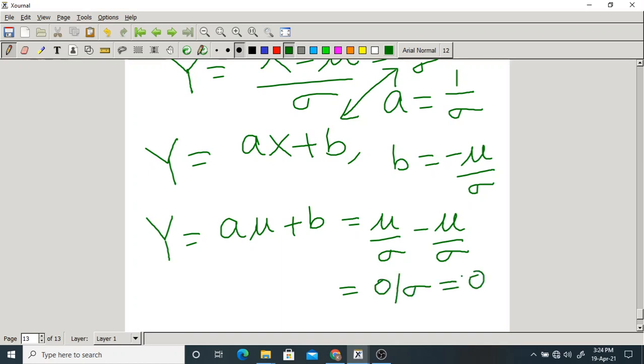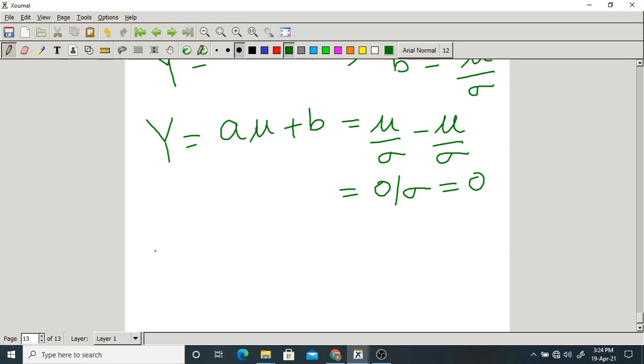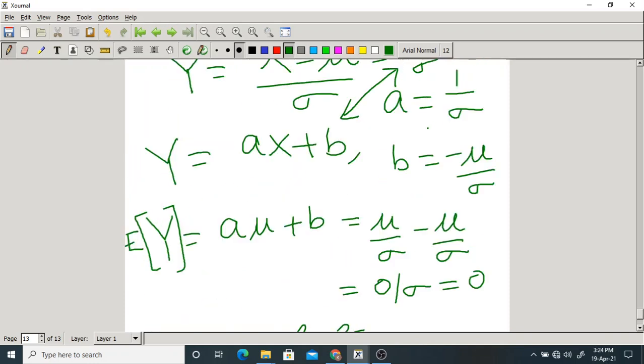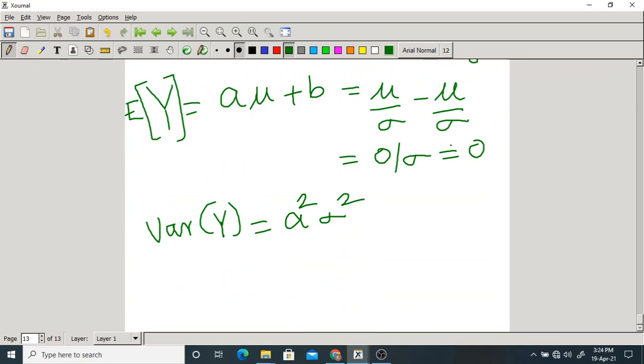Now what is the variance of y? It is a square into sigma square. What is a square? 1 by sigma square. So this is sigma square by sigma square, which equals 1.